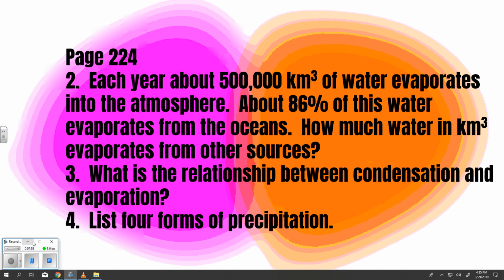Question 4, list 4 forms of precipitation. Answer, rain, snow, sleet, hail.